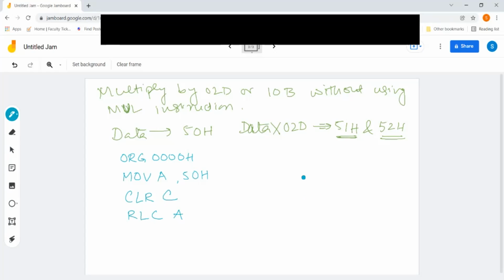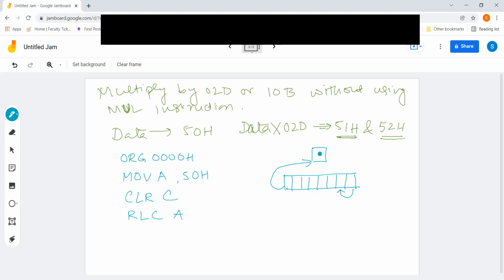So what is going to happen over here? I'm not going to do the rotate multiple times, just once. Let's say we have 8 bits here and our carry is over here. So rotate accumulator left with carry. Each bit will be shifted, and the data in the MSB will be shifted to carry.